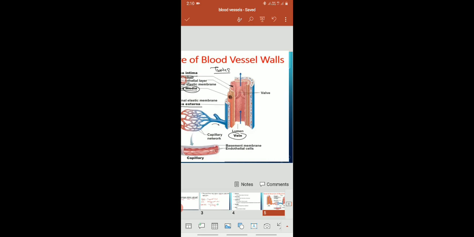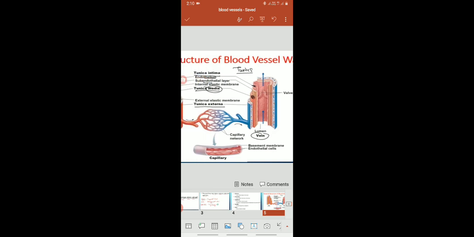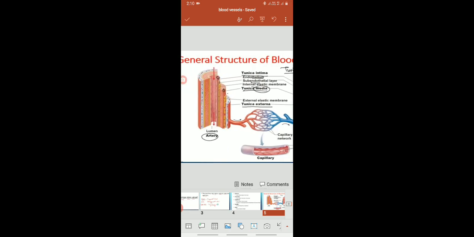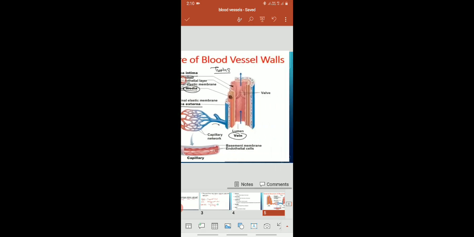while the tunica media, see the black dotted layer, consists of involuntary muscle fibers. And the lumen is very spacious, and these veins have valves. If you observe the arteries, inside the artery there is no valve, but in case of the veins, valves are present internally.